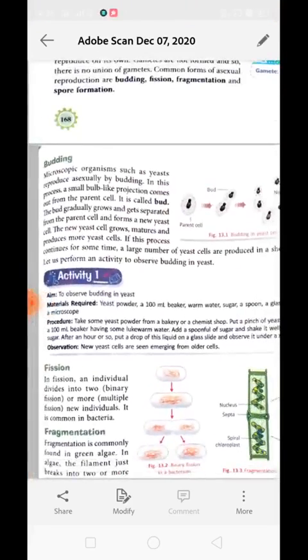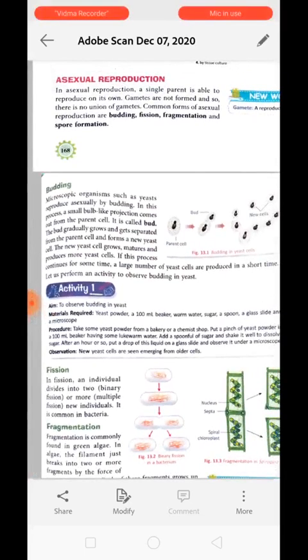To understand this, we can perform an activity. Activity 1, to observe budding in yeast. For this, we need yeast powder, a 100 milliliter beaker, warm water, sugar, a spoon, a glass slide, and a microscope. To perform this activity, take some yeast powder from a bakery or chemist shop. Now, put a pinch of yeast powder in a 100 milliliter beaker having some lukewarm water in it. Now a spoonful of sugar can be added and shaken properly to mix it into the water. After an hour or so, put a drop of liquid on a glass slide and observe it under the microscope.